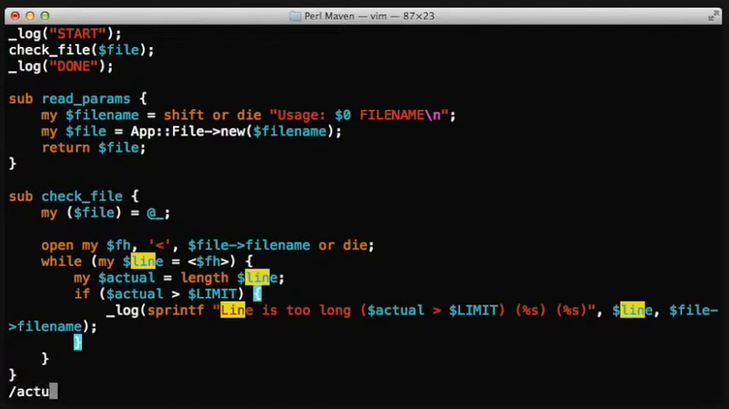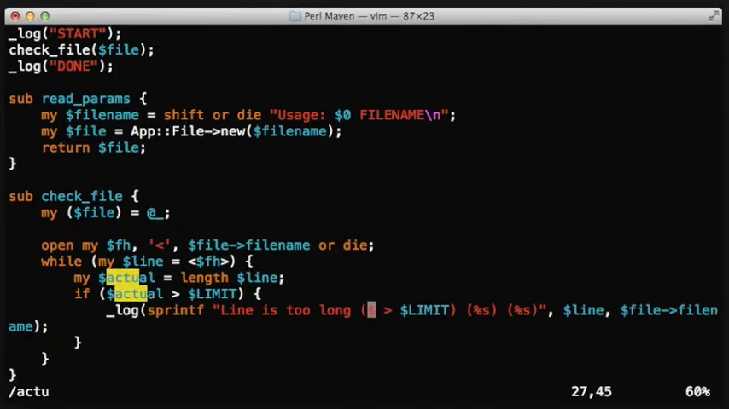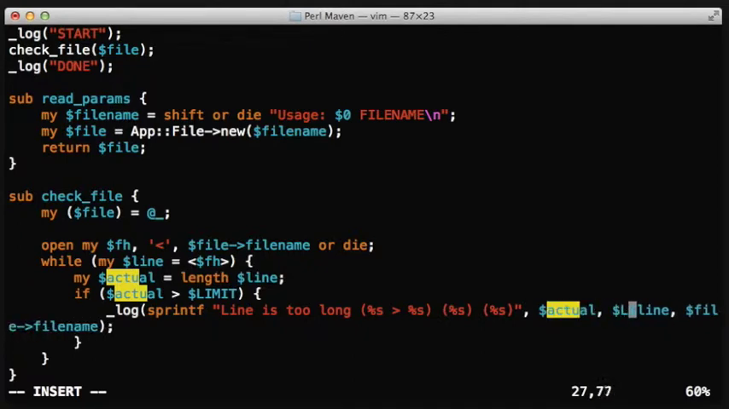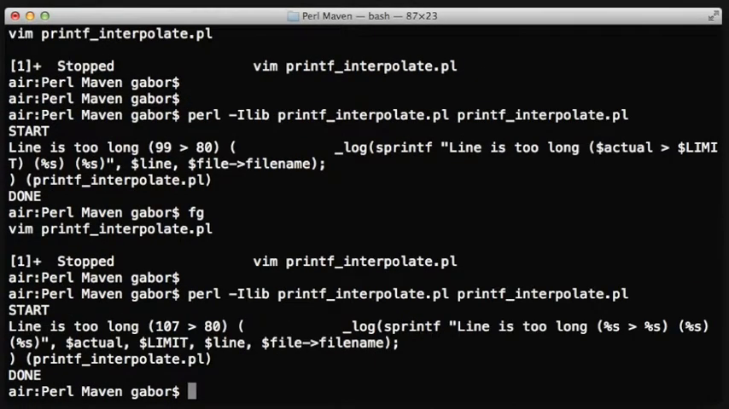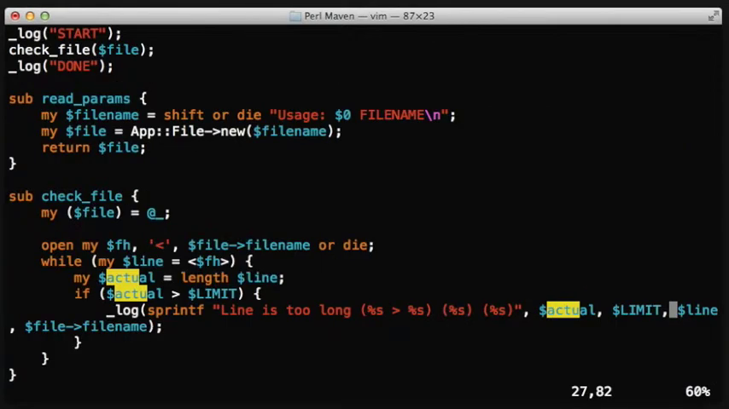Now we still have two other variables, the $actual and the $limit, that are still embedded. They're both numbers, but to be on the safe side, we can also replace these with %s and pass them as parameters. In general, that's the whole point here: if you're using printf or sprintf, then we shouldn't use the interpolation at the same time.